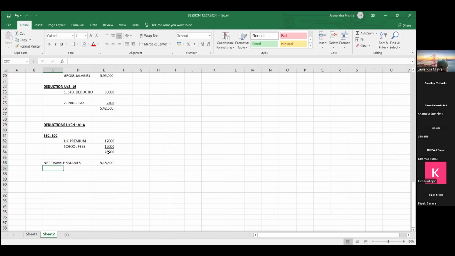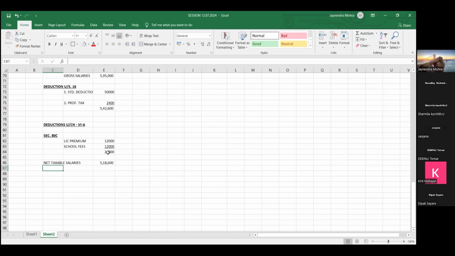So we have to deduct TDS on 5,18,600. Employer will deduct TDS on 5,18,600. Now let's understand how much TDS is to be deducted. यहाँ तक तो निकाल दिया taxable salary. Now let's understand how much TDS is to be deducted.